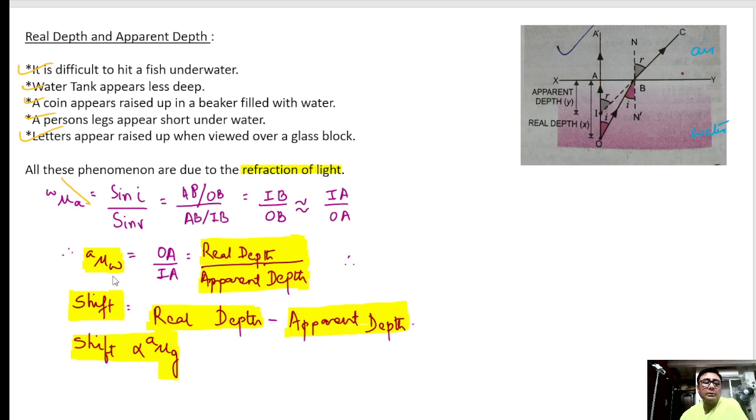So putting it, A mu W will be OA by IA. What is OA? OA is the real depth, IA is the apparent depth. So refractive index has another formula, that is real depth by apparent depth. So what is the shift? This is the shift. Shift is real depth minus apparent depth, and shift is proportional to the refractive index, as you can see.